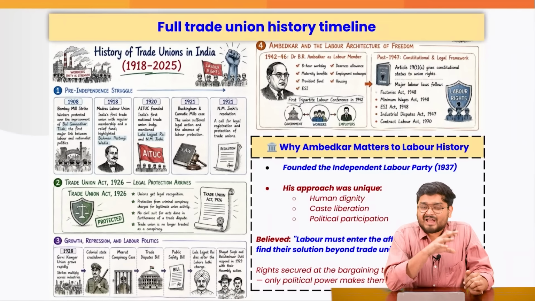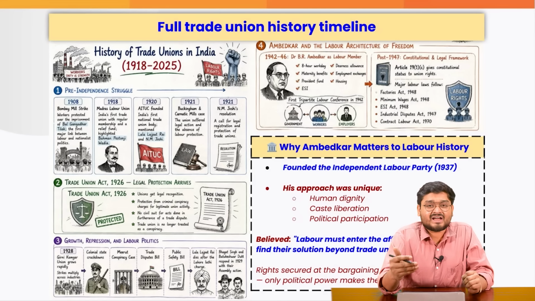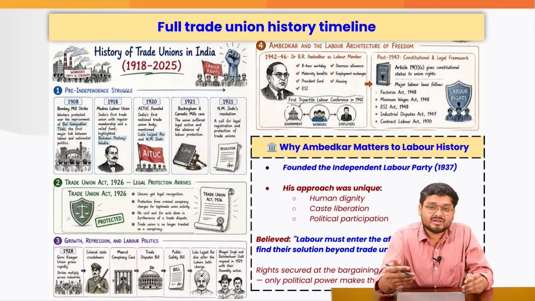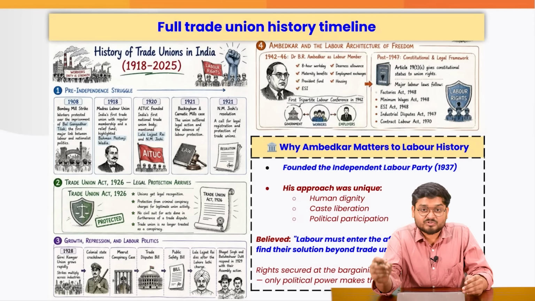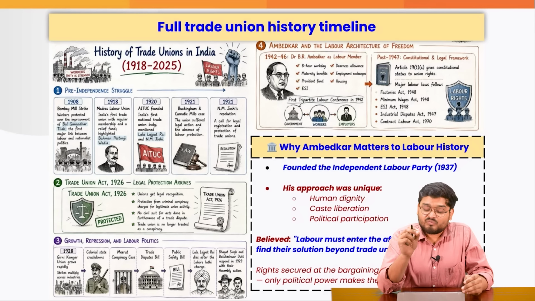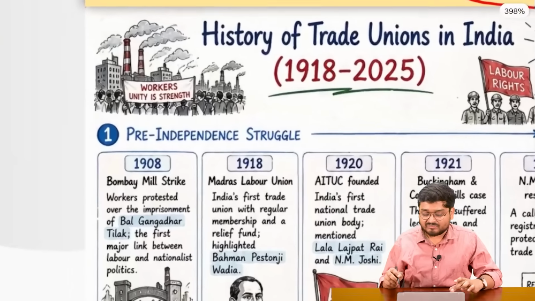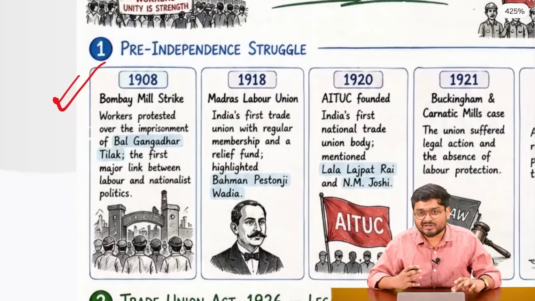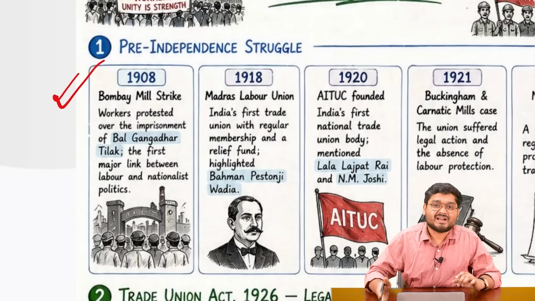Now, when we have these fundamental rights, how come we have such direct provisions or references regarding working conditions, regarding men and women, equal pay, and all of those provisions? Because we have the same as background when we talk about the trade union history. Now, when we talk about the timeline from around 1908, we see that the labor rights movement has been very, very instrumental in shaping the face of modern Indian history.